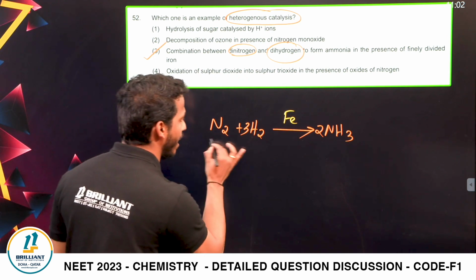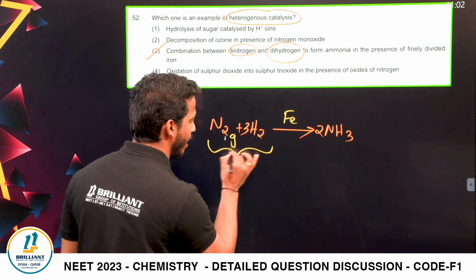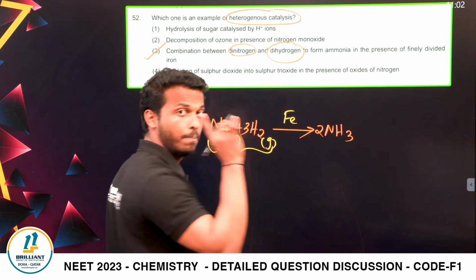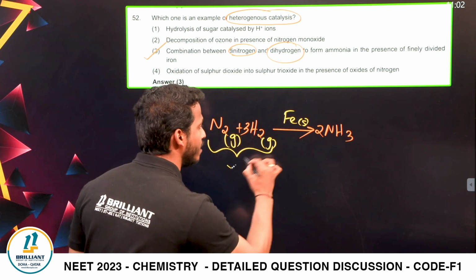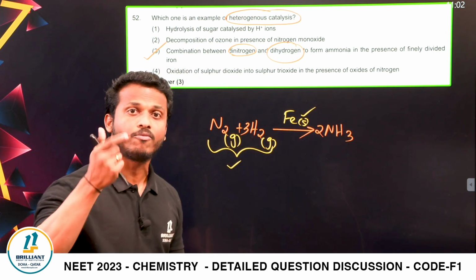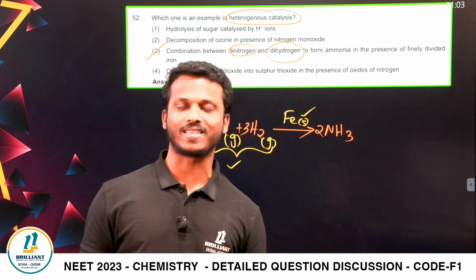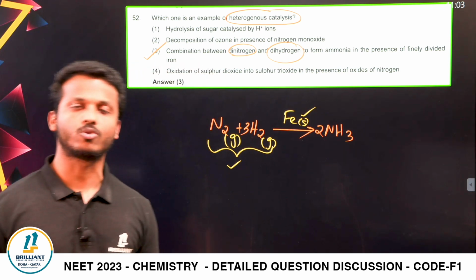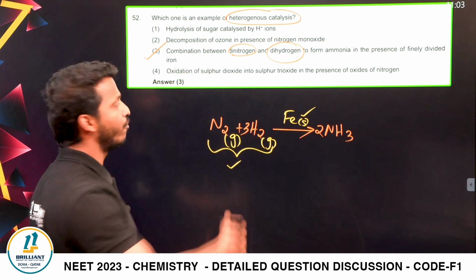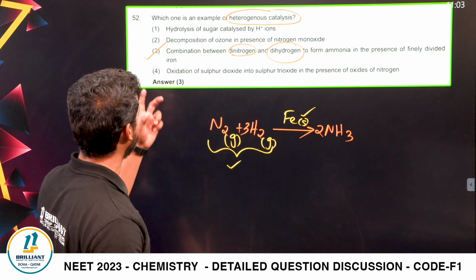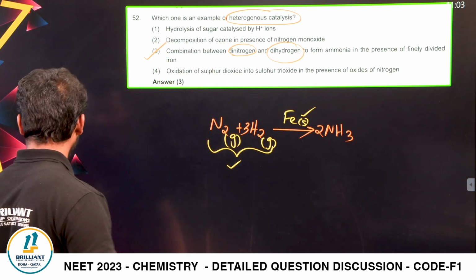What is the state of the reactants nitrogen and hydrogen? Nitrogen gas, hydrogen gas, but the iron is a solid. If the reactants and catalyst are in the same phase, it's called homogeneous catalysis. If they are in different phases, it is called heterogeneous catalysis. So one example for heterogeneous catalysis is option number 3.